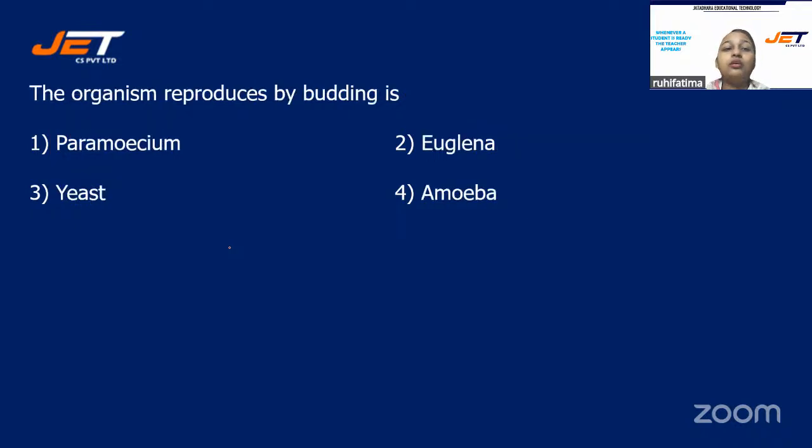Next question. The organism reproduces by budding is. And your options are number one, paramecium, number two, euglena, number three, yeast, or is it number four, amoeba?